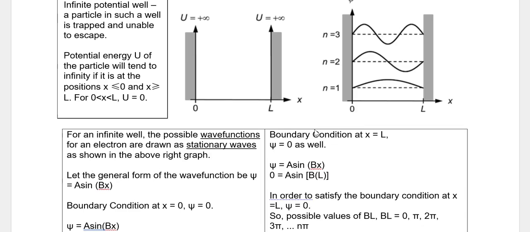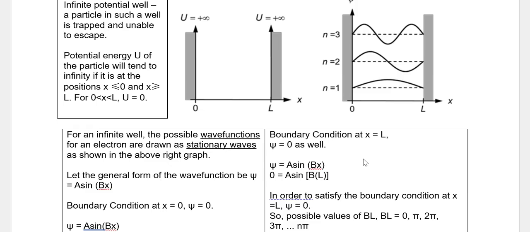But at L, again, the same condition must apply. At x equals L, the wave function must be 0 because again, I cannot find the electron here. Let's say I'm talking about an electron. Then the wave function must be 0 because if I modulus square this thing, it must still be 0.